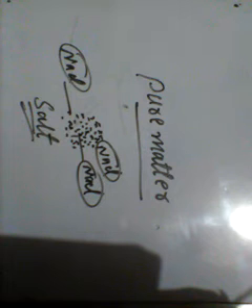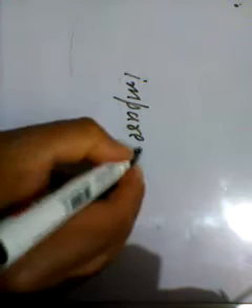Now we will take what impure matter is. Impure matter is anything which consists of more than one type of particles. However, the chemical nature of the constituent particles is not the same.